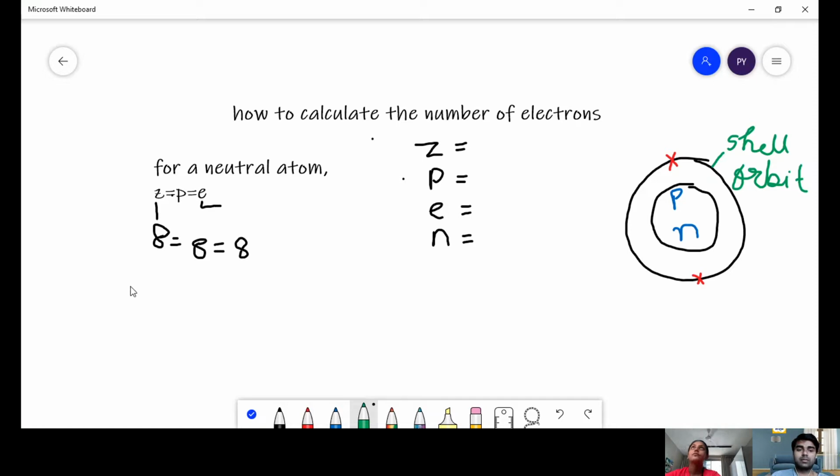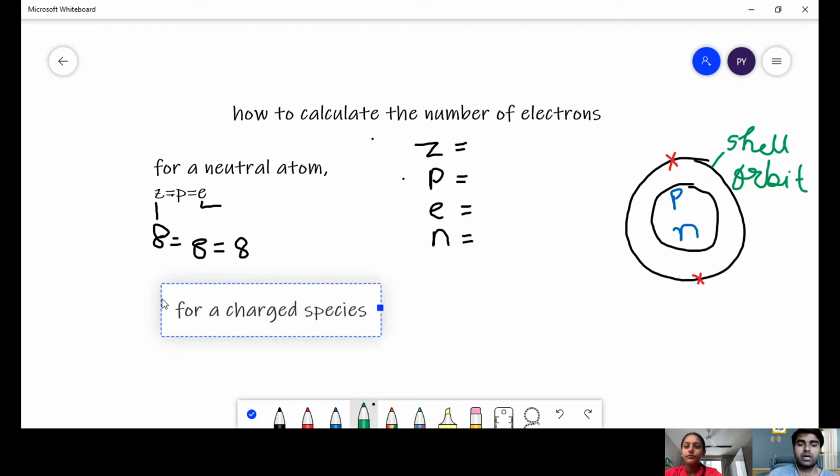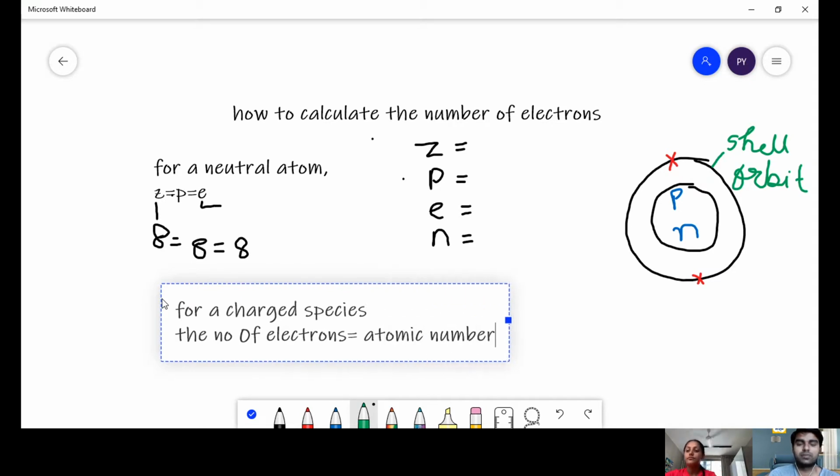For a neutral atom and for a charged species, how will you calculate the number of electrons for a charged species? The number of electrons is equal to the atomic number minus the charge on the species.